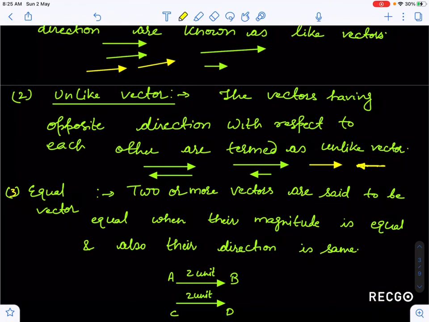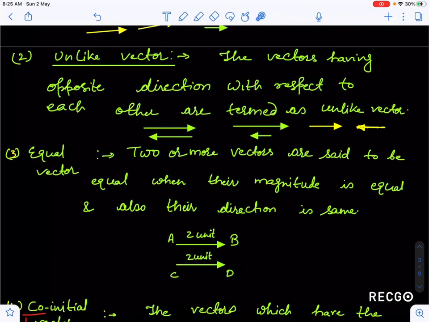Now equal vectors. Two or more vectors are said to be equal when they have the same magnitude as well as the same direction. So if I represent a vector A B having the sense of direction towards east and C D a vector having the sense of direction towards east, and both are of the same magnitude, 2 unit and 2 unit, then they are said to be equal vectors. So magnitude must be equal and direction must be the same.